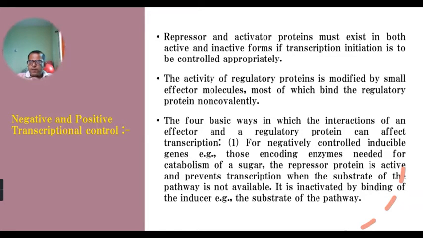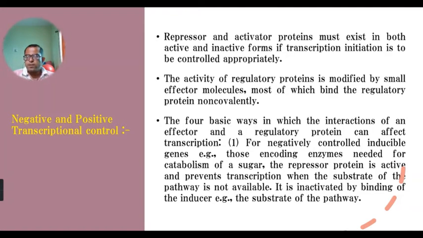some molecule is there, or we take the example of the lac operon, which is needed for the utilization of lactose sugar, which is present in the surrounding environment. The presence of this lactose sugar decides the expression of the lactose operon, meaning those genes which produce the enzymes required for the utilization of lactose. That is controlled by the presence of lactose in the environment.